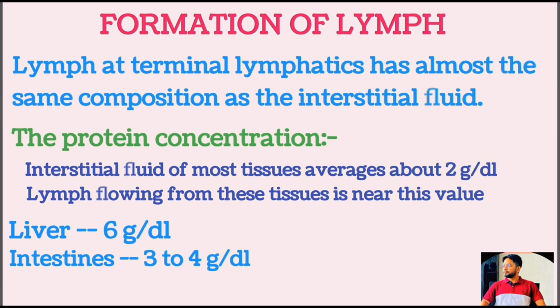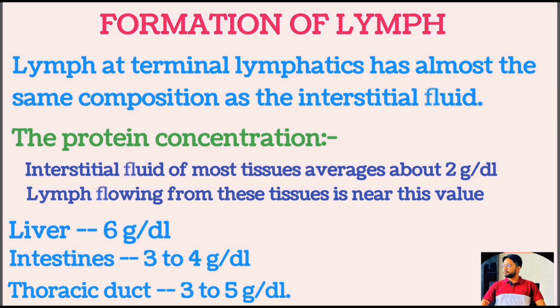About 2/3 of the lymph normally is derived from the liver and the intestine, and 1/3 from the rest of the body. Thus, the thoracic duct lymph, which is the mixture of lymph from all the areas of the body, usually has a protein concentration of 3 to 5 gram per dl.